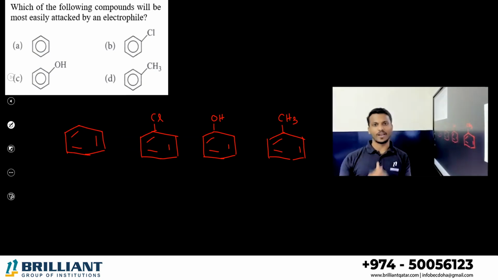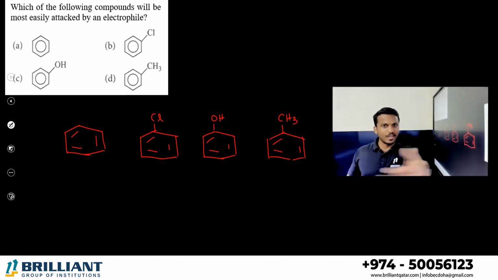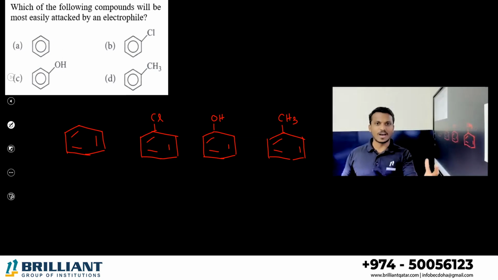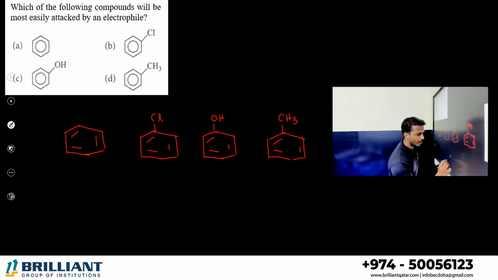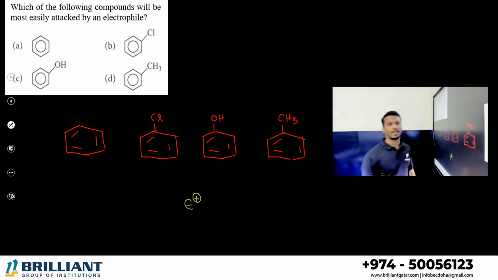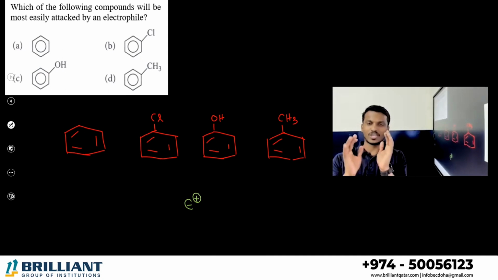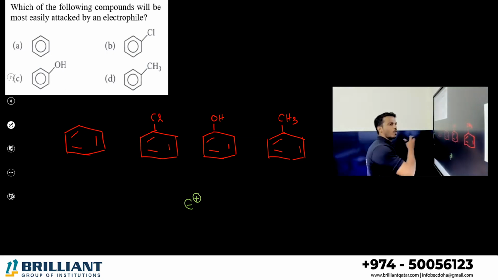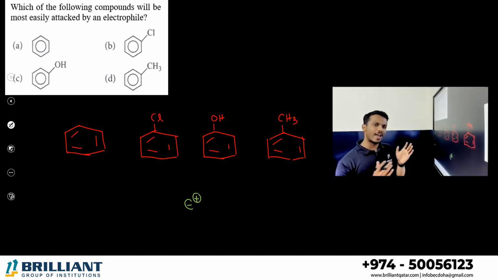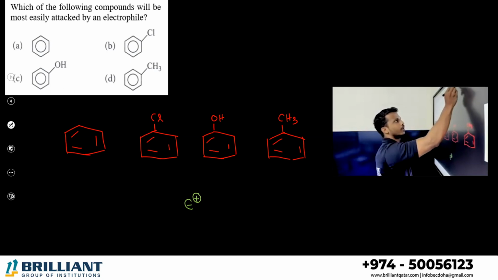What is an electrophile? Electron loving compound. What is the electron charge? Negative. So what should be the charge of an electron loving compound, the electrophile? Positive. We know electrophile we will express by the symbol E plus. Electrophile E, the charge is plus, which means it is an electron deficient compound or positively charged one. Among the 4 compounds, to which one can you add this electrophile easily? That is the question.